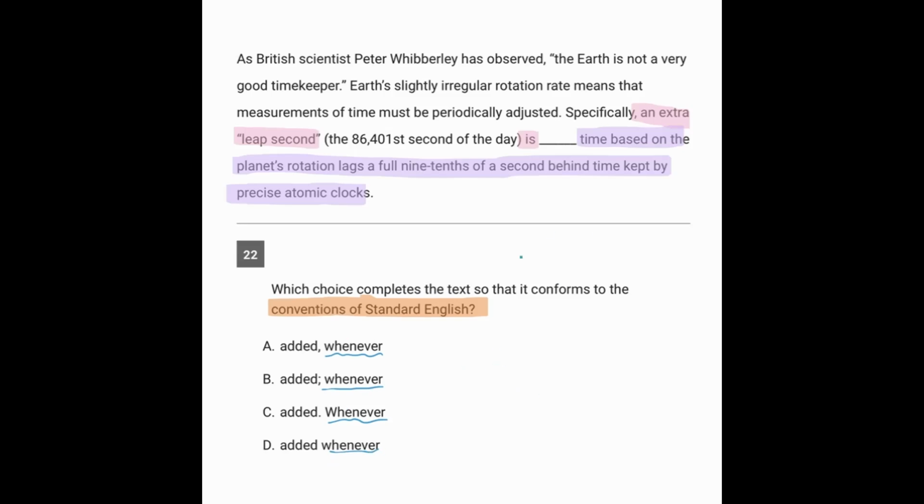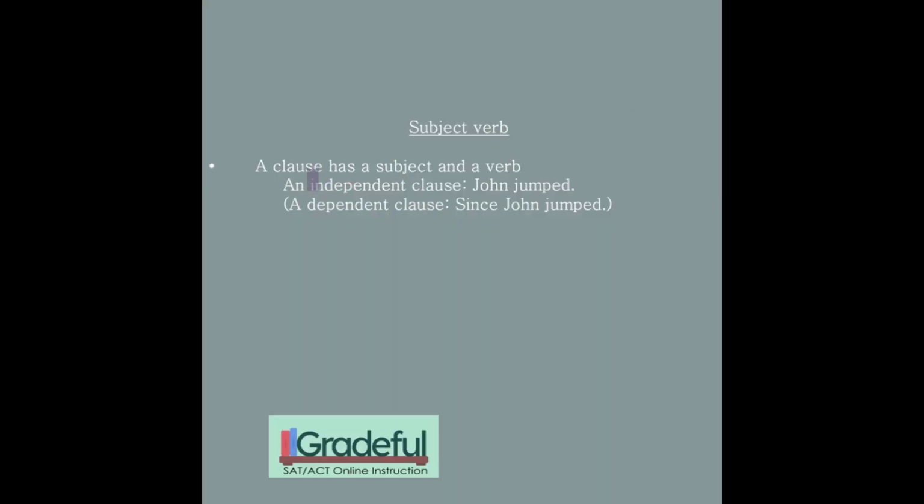And whenever is a weak conjunction, something that turns an independent clause into a dependent clause, just like we have here. An independent clause would be John jumped. A dependent clause, on the other hand, would be something like since John jumped. Now we say weak conjunction to describe words like since, before, after, when, because, and that's because our strong conjunctions are our fanboys conjunctions that you should know. For, and, nor, but, or, yet, and so.